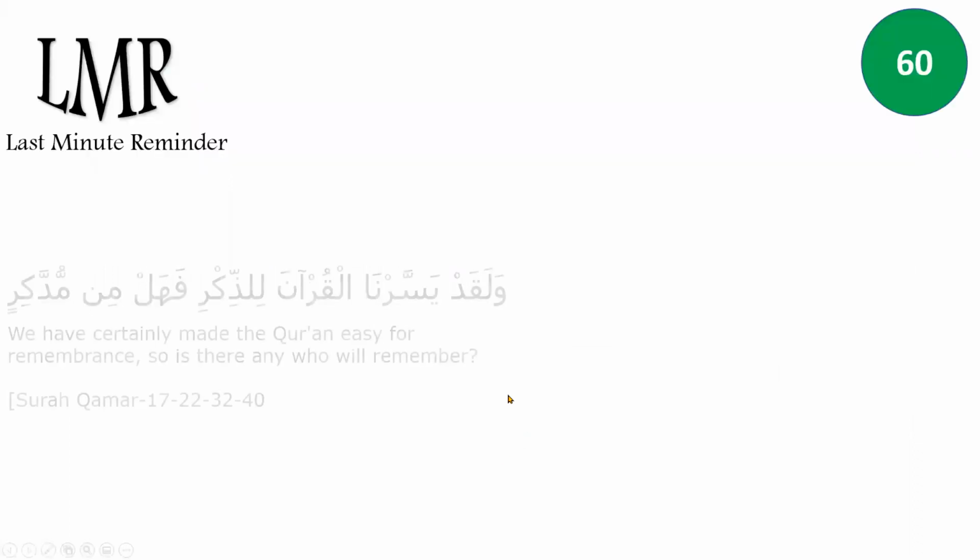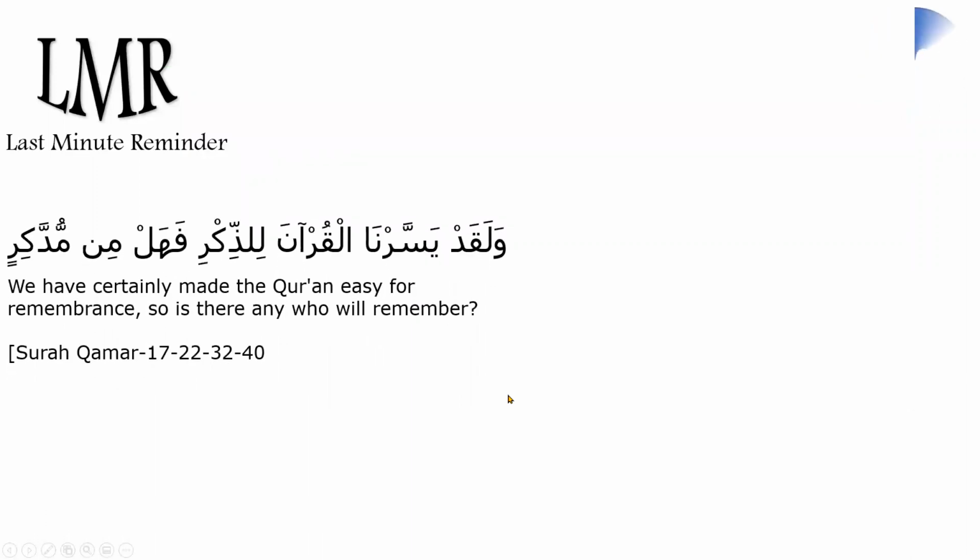Just a reminder for all of us, and an inspiration and motivation for myself and all of you. Allah subhanahu wa ta'ala said in one of the ayat of the Quran, وَلَقَدْ يَسَّرْنَا الْقُرْآنَ لِلذِّكْرِ فَهَلْ مِن مُدَّكِّرٍ. Allah is saying not 1 time but 4 times, the same ayah in the same surah, 4 times. It means I have definitely made the Quran easy for you. Yassarna means we made it easy for you. Allah is saying it is made easy. You can't say it's difficult. Allah is already telling us, it's Allah's ayah.